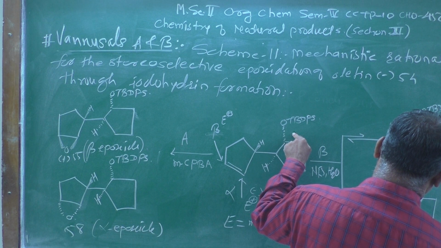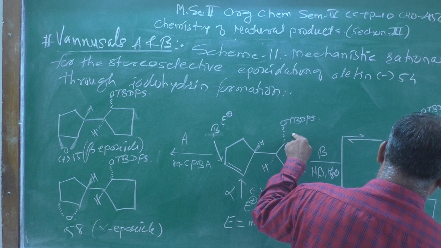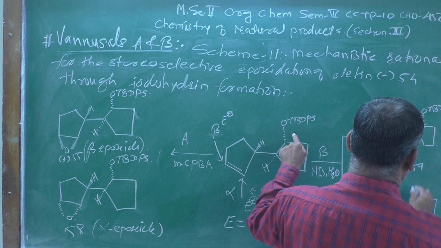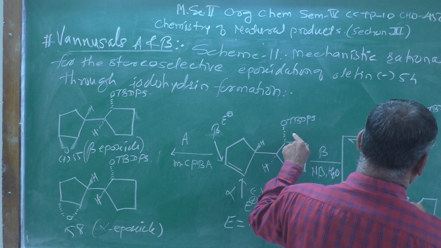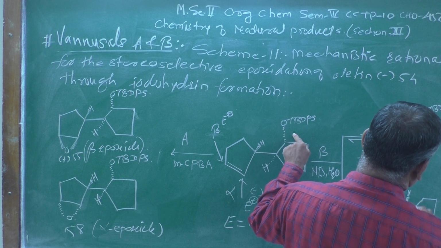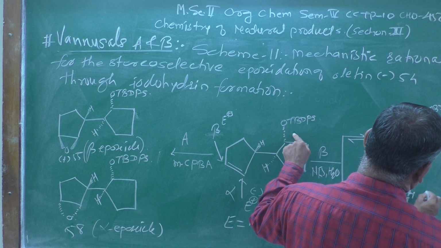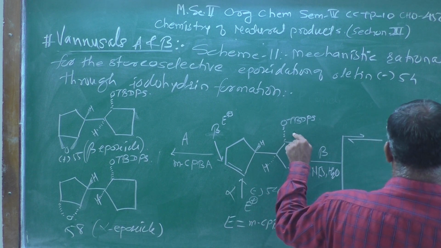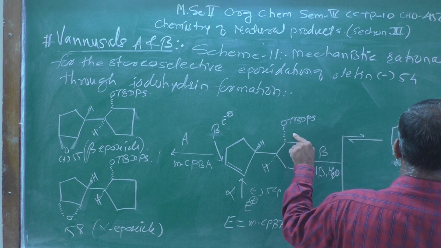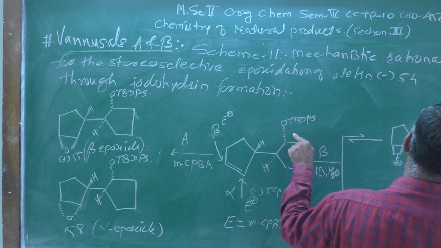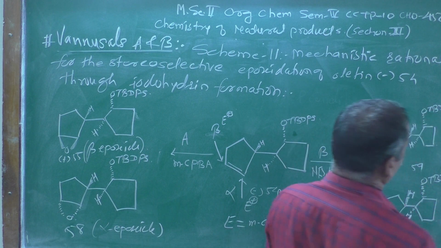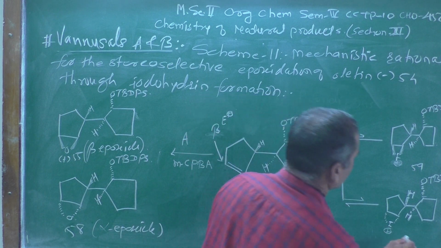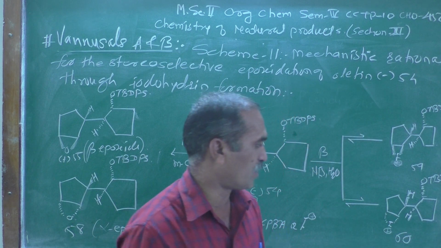Now this is the structure number 59, whereas the iodonium ion on the other side, that is the alpha side iodonium ion, and the hydrogen atom remains as it is like this, and the group which is attached over there, OTBDPS, that is tertiary butyl diphenyl silyl, and this is structure number 60 which we have got over here.